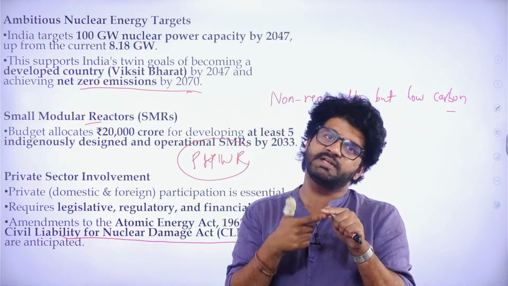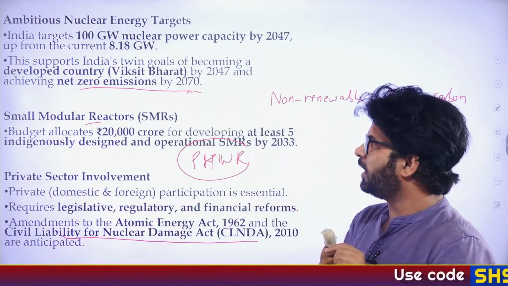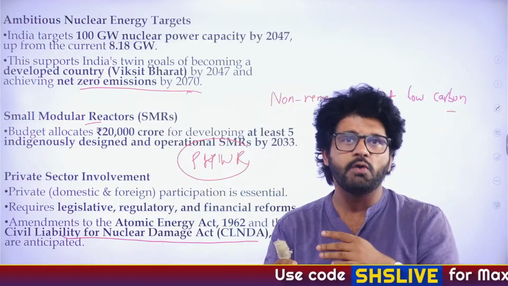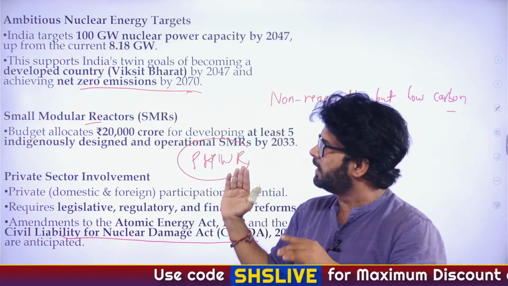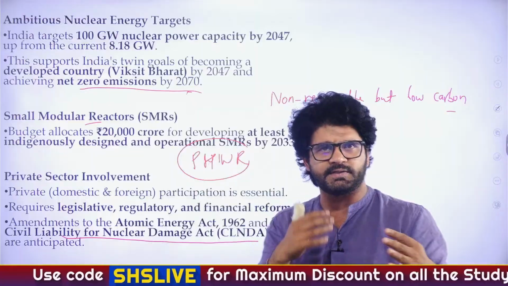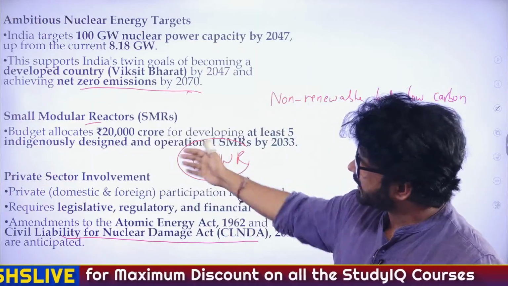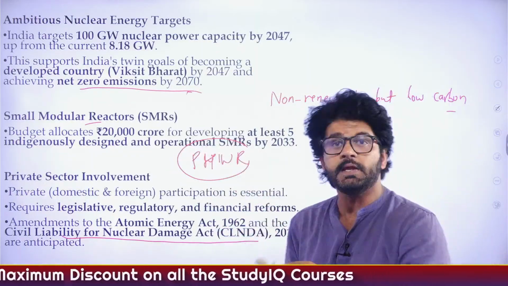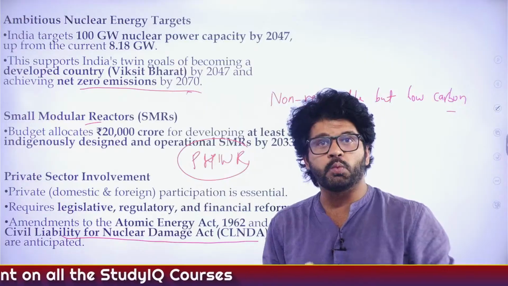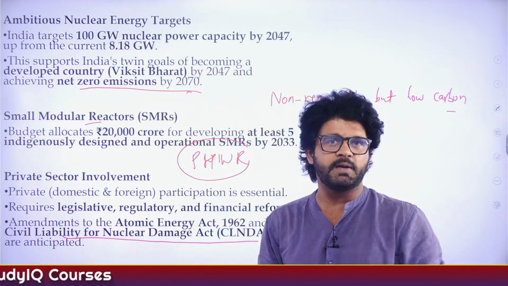Now, we have to understand these terms. What is PHWR? What is a small modular reactor? What is the difference between them? Why is there a push by different countries like the US, Canada, and now India also? In our current budget, we have allocated, you can see how much money towards SMR. What is there in SMR which is not there in PHWR?